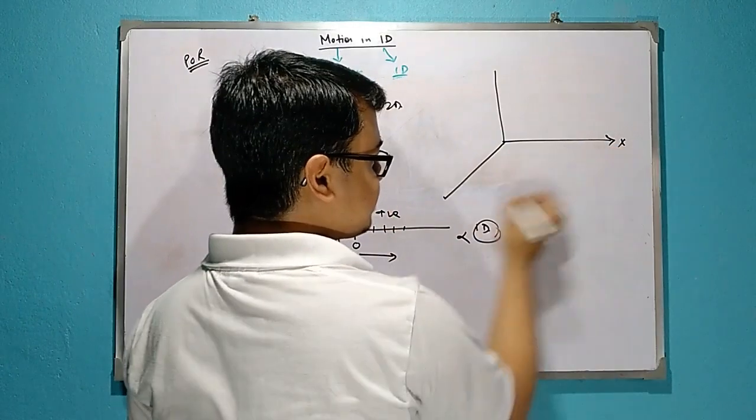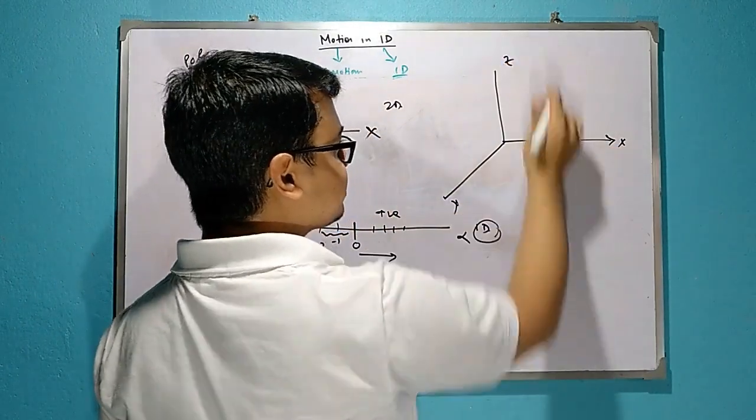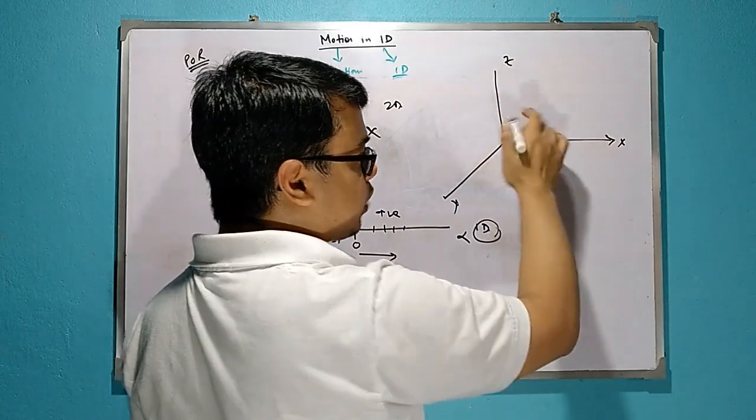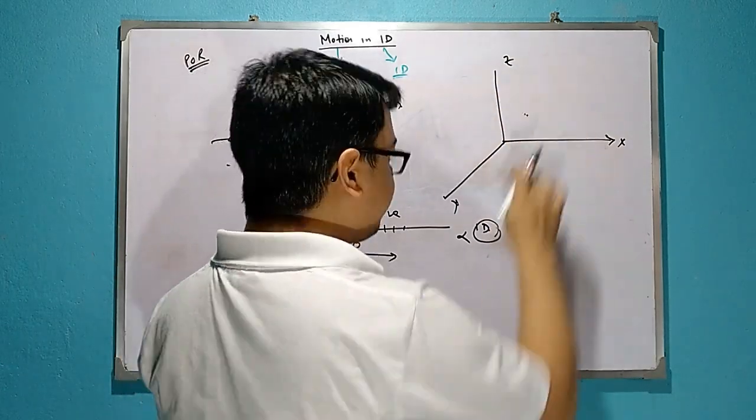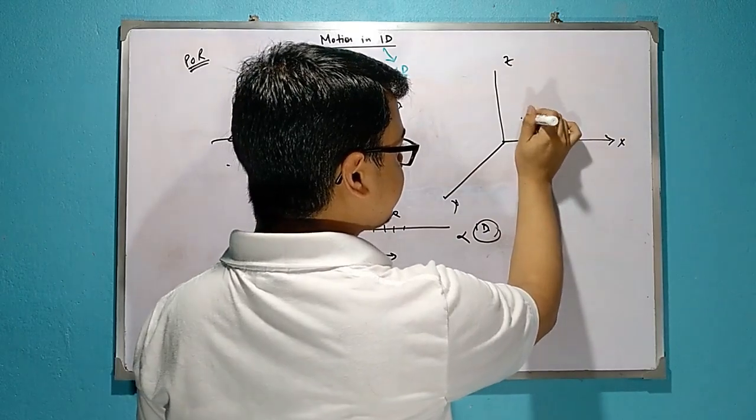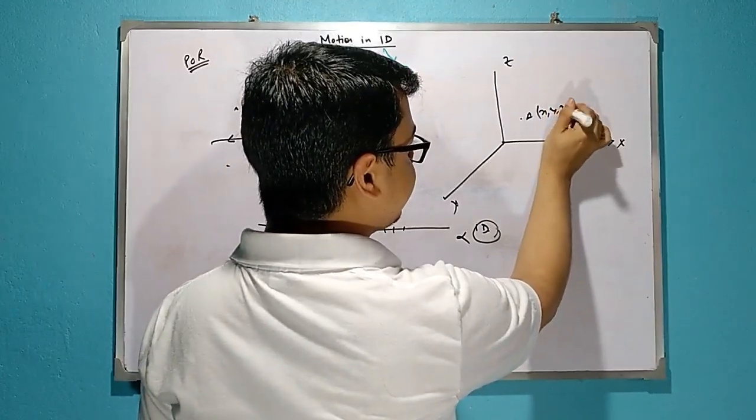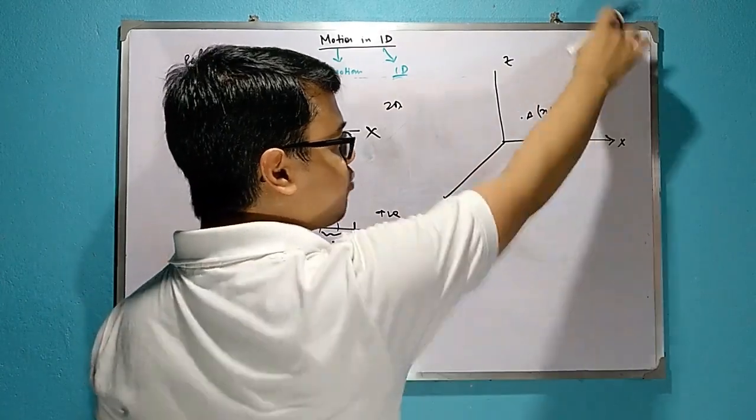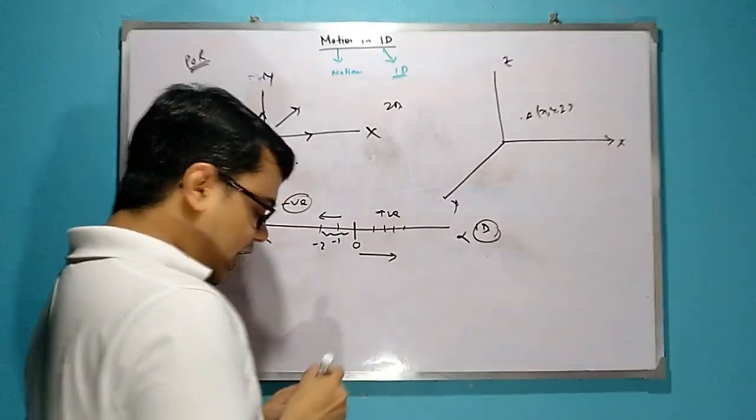This is the x-axis, this is the y-axis, this is the z-axis. So this is what? A plane. This is another plane. This is another plane. So any point, suppose A, will have coordinates x, y, z. That means any point can move in positive x, positive y, positive z, negative z. Okay. So any movement can be possible.